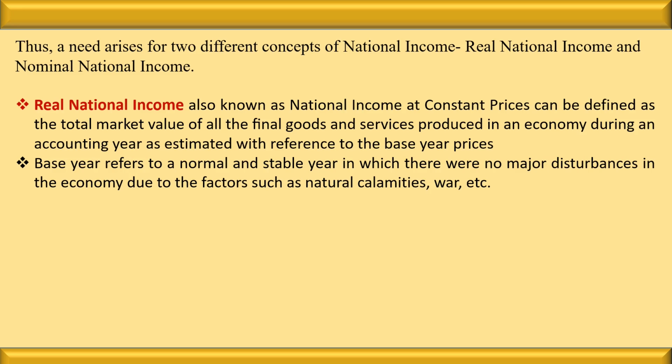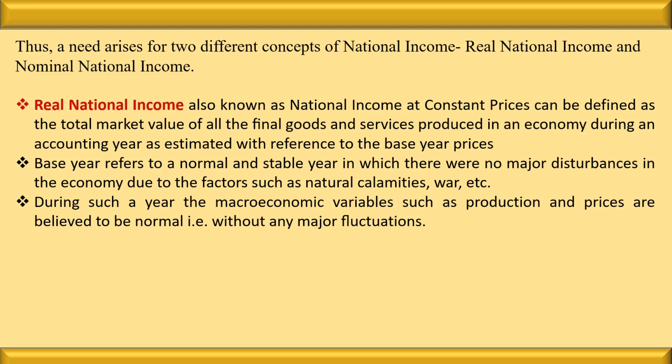Or the year in which factors such as natural calamities, war, etc. are not affecting the prices, that very year is considered as the base year. During such a year, the macroeconomic variables such as production and the prices are believed to be normal. That is, the prices will not fluctuate, or the major fluctuations will not be there.